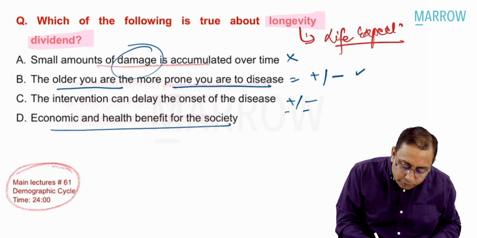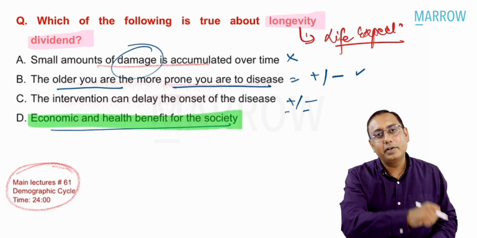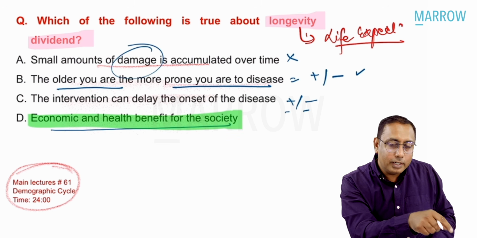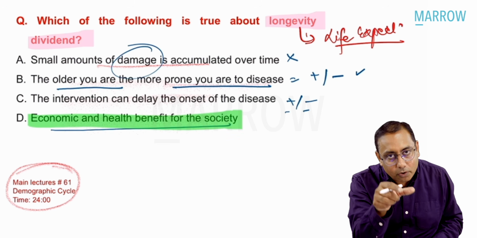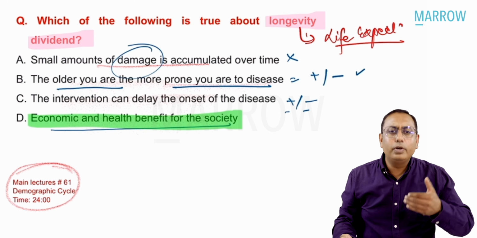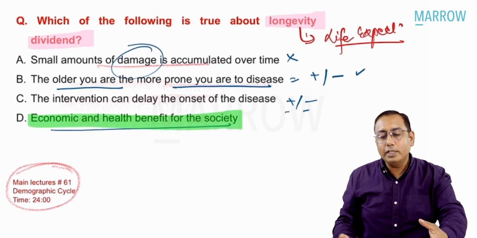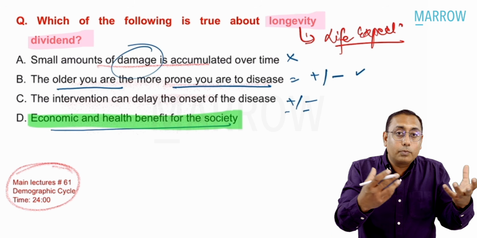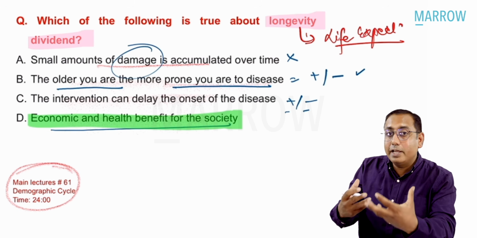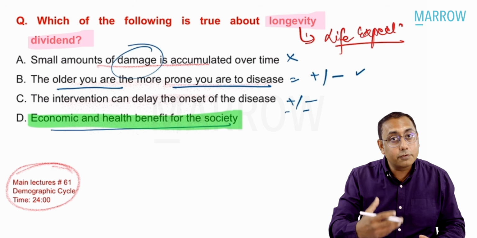Economic and health benefit for the society. That is the best. That is the definition of demographic dividend. Because of demographic dividend, you have a longevity dividend, and because of the longevity dividend, there is economic and health benefit to the society. People are going to live longer, and at the age of 50 years, they will start their business. At the age of 70 years, they'll do some new artwork. They will give some new engineering advice. They have more wisdom now. The country is going to progress more because of a longevity dividend.